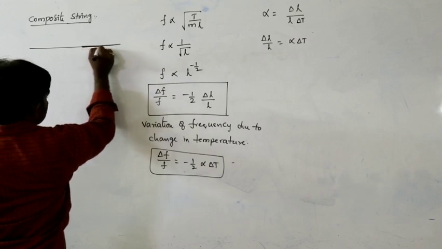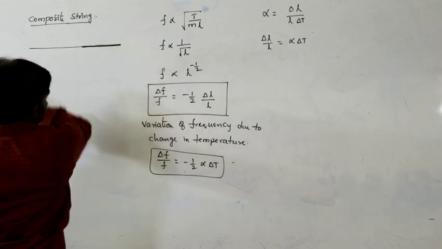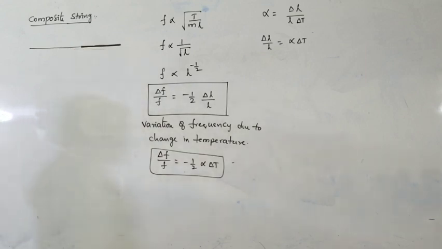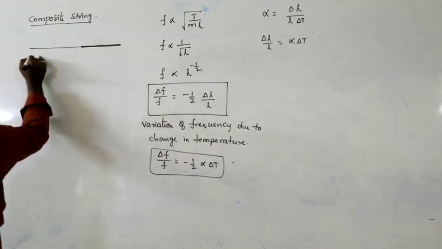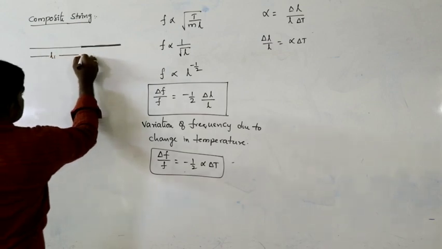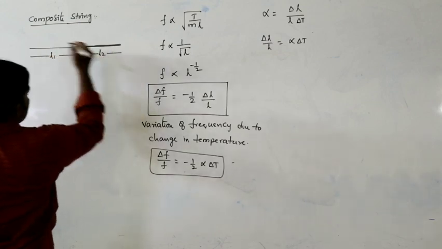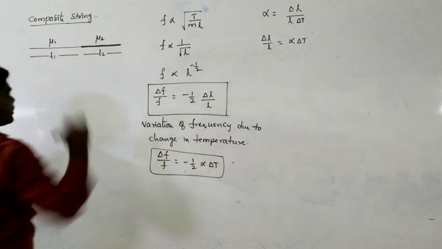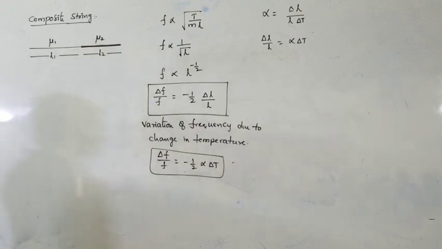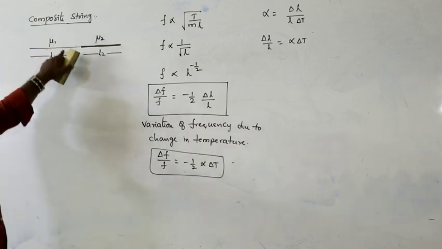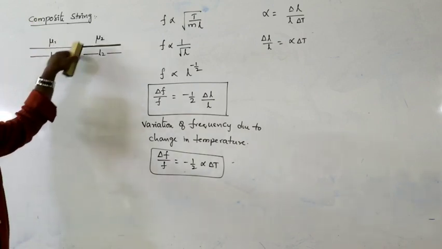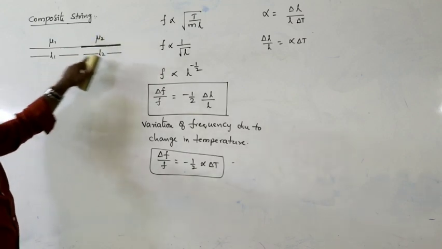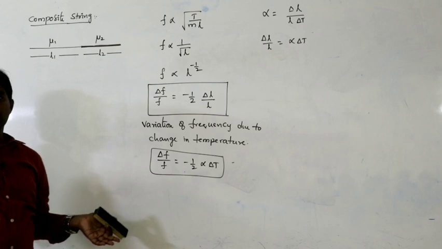So let us say this having some more thickness, two strings having different materials are attached like this. This having length L1 and this having length L2, and its coefficient of linear expansion is alpha1 and the other's is alpha2. Alpha1 is the coefficient of linear expansion of the first string and alpha2 is that of the second string. L1 and L2 are the lengths of the two strings.